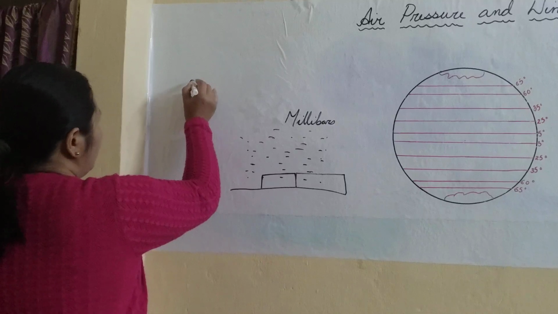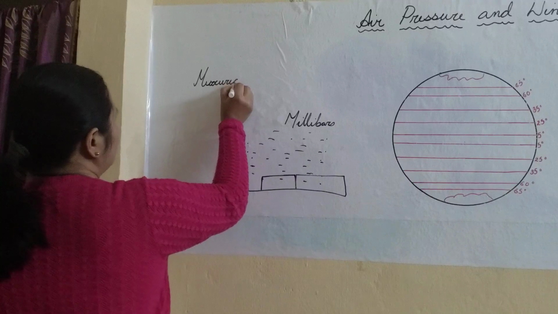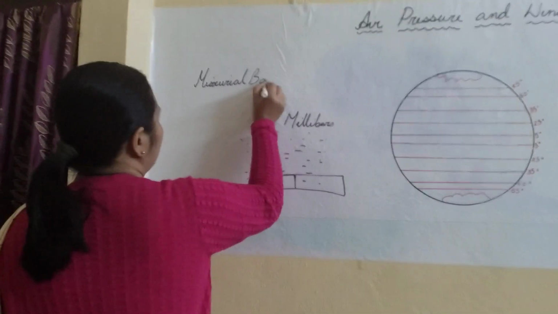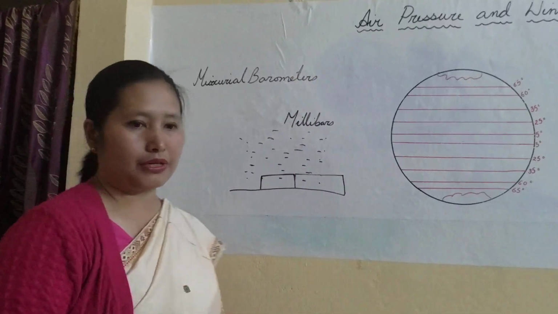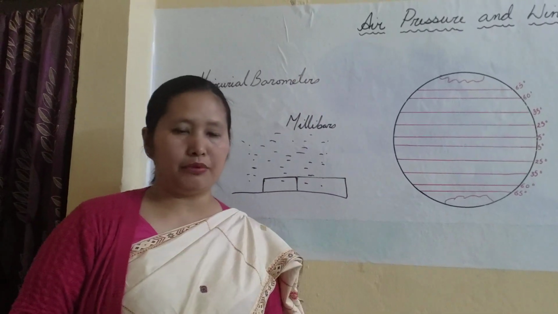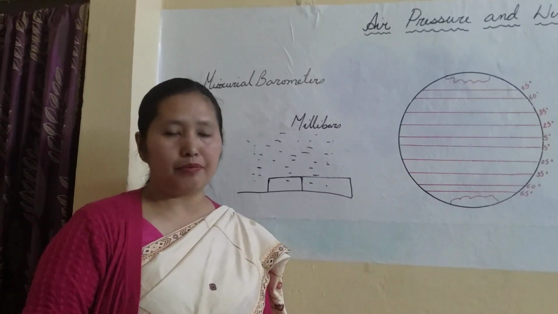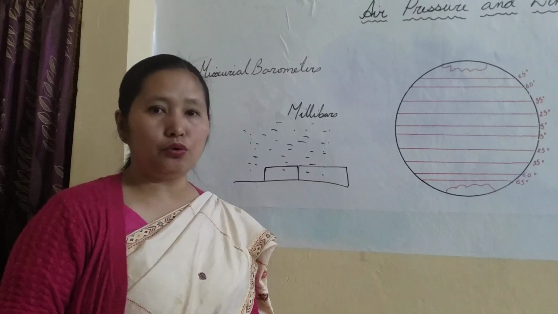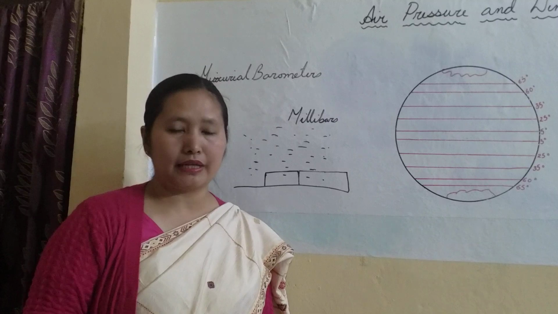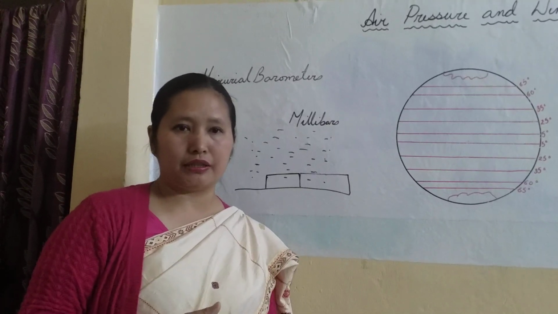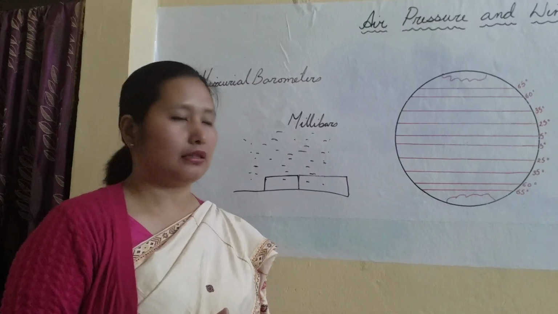How do we measure this air pressure? We measure it with the help of a mercurial barometer. Barometers are instruments which are used to measure air pressure. We can also use an aneroid barometer or altimeter. There are many instruments to measure air pressure. You may be thinking why we don't feel the air pressure. Human beings have a mechanism inside our bodies which can bear the pressure of the air, so air seems much lighter to us.